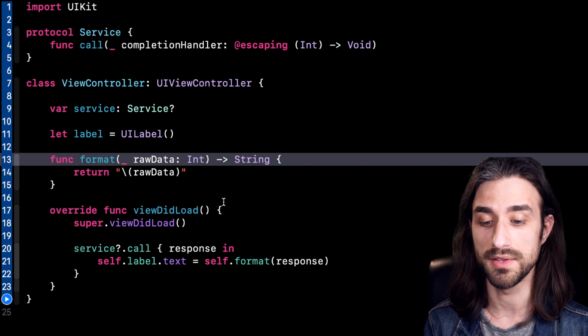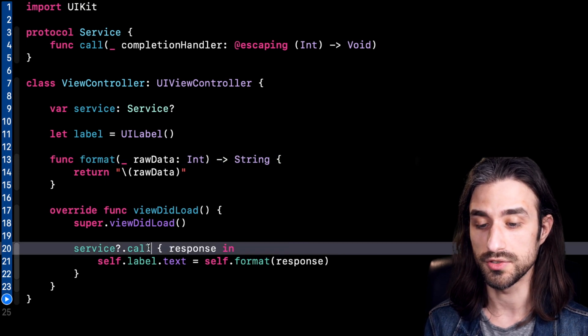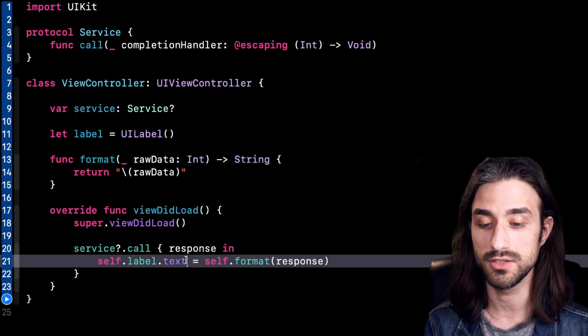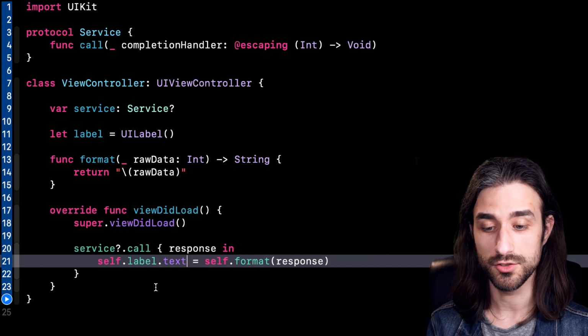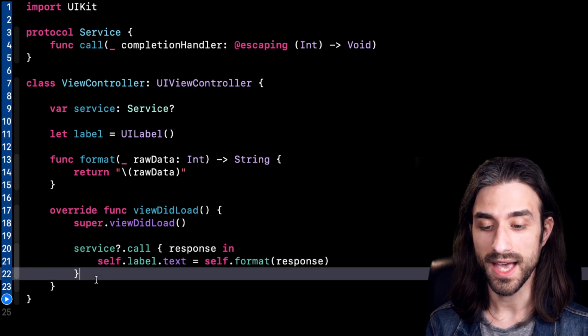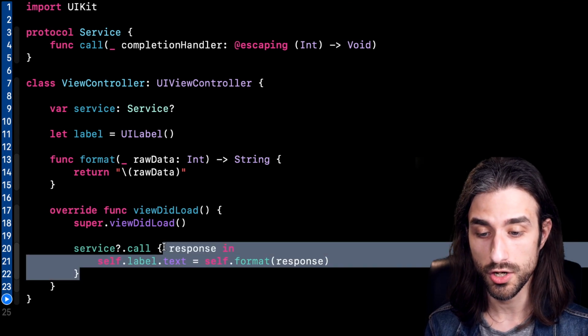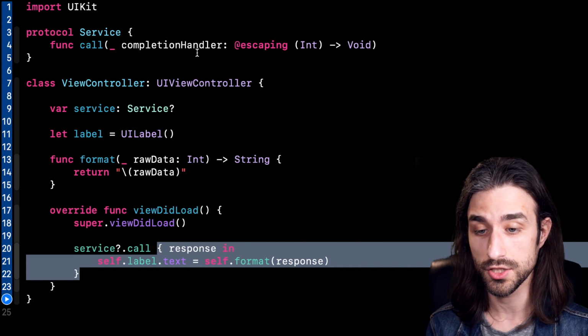And then we have the implementation of viewDidLoad, where, as you can imagine, we are going to call the service in order to get the raw data, format it, and display it in the label. And if you have some experience in Swift, you might have already spotted that there is something wrong in this code. And it has everything to do with the closure here that is passed as the completion handler of the call.